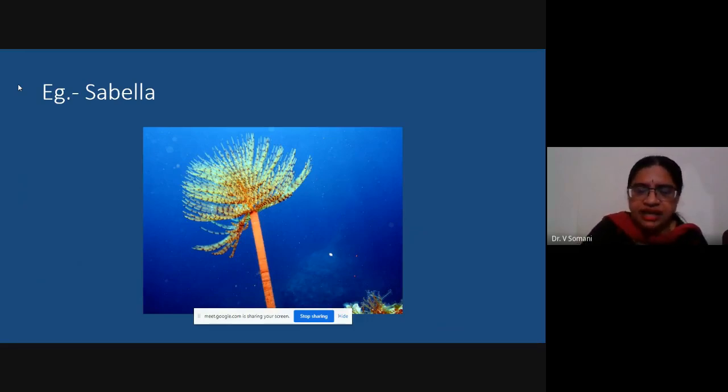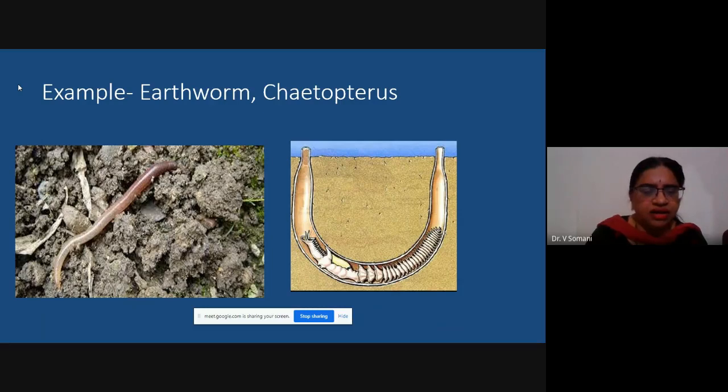I'll move to the next slide. You can see over here on left side you have earthworm, right side you have Chaetopterus. So here you can see the Chaetopterus has formed a tube. The light brown color is the mud inside which the worm is present. You can see the entire body is present inside the mud. There is a tube-like structure which is formed and the worm is staying inside that tube.